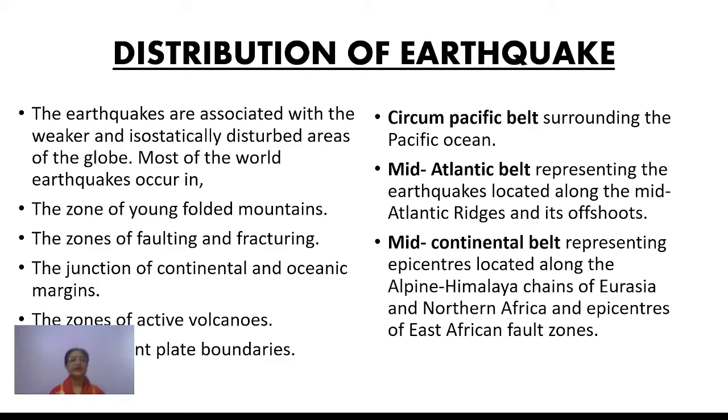So these are the main areas in the entire world where earthquakes are seen. Most earthquakes are limited to these areas only.